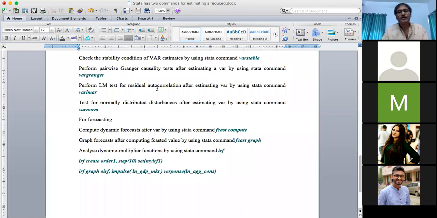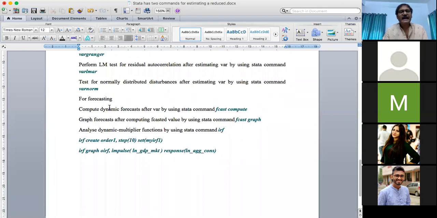After that, we can carry out another test, the LM test, for checking residual autocorrelation, that is, whether serial correlation is present in the residuals of your model or not. This LM test can be carried out by the command varlmar. The behavior of your model is based on the assumption that the random variables are normally distributed.